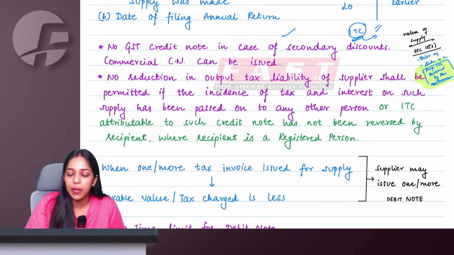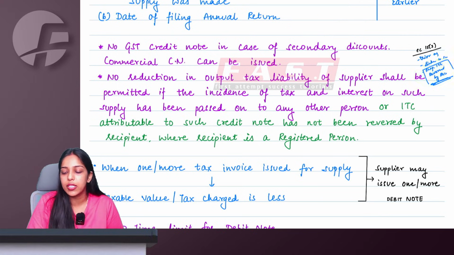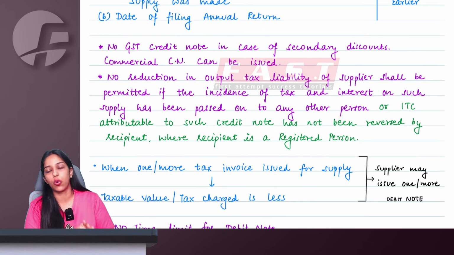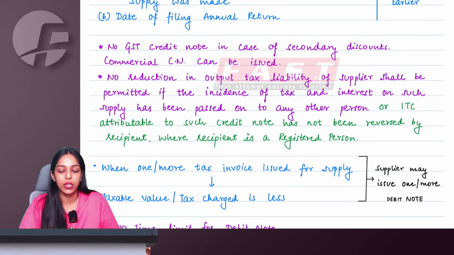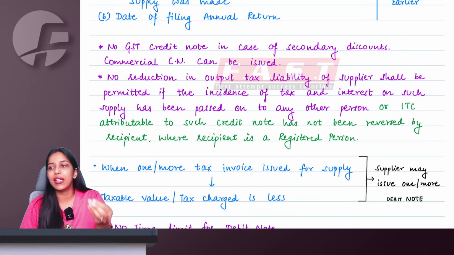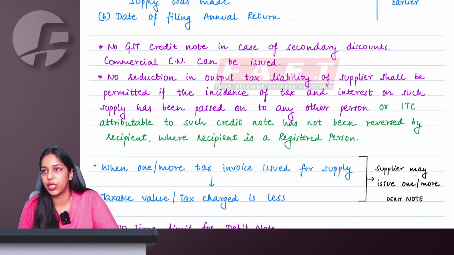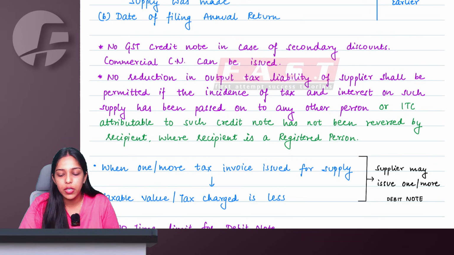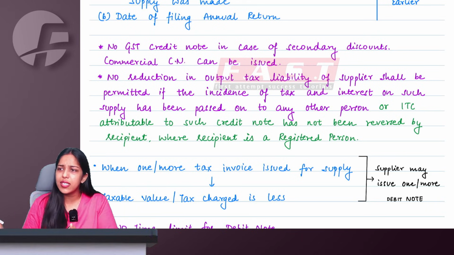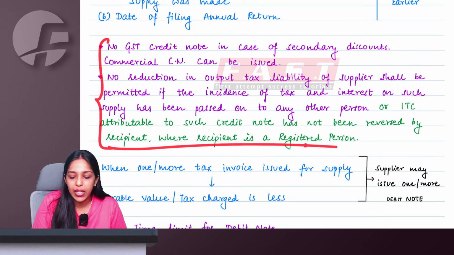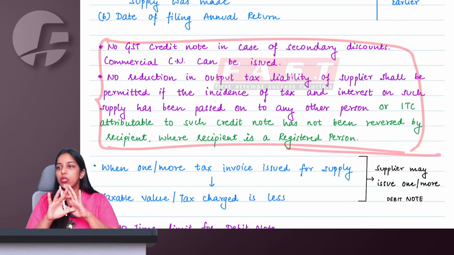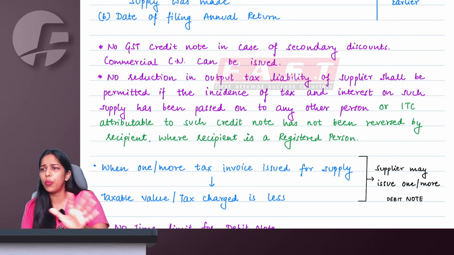But now, via an amendment, the government has inserted this point in the credit note part also, to make it more clear. So it is just about more clarity in law. No new provision has been inserted. This provision was already there in another section. Via a clarification, they have issued it here also. So there is no scope of any error.